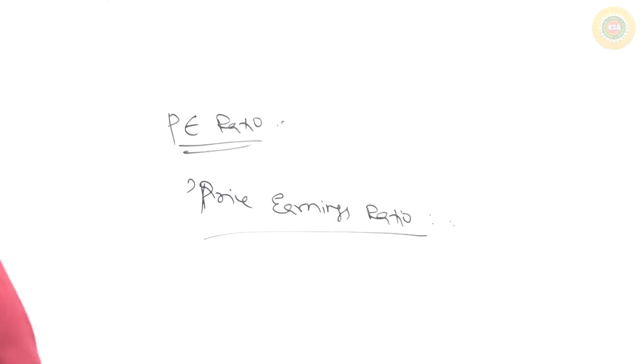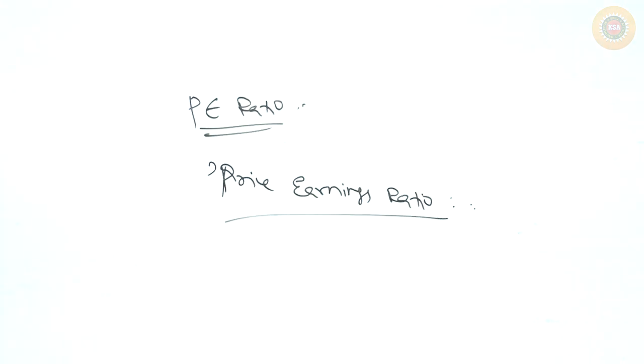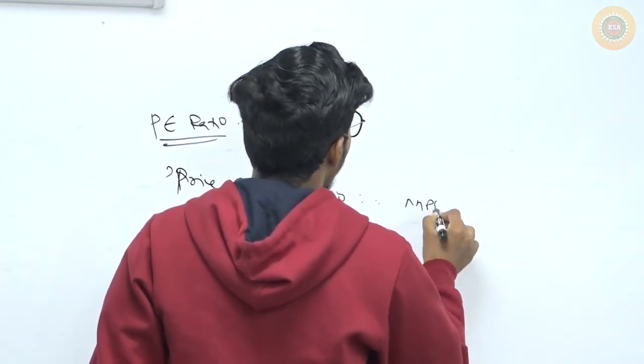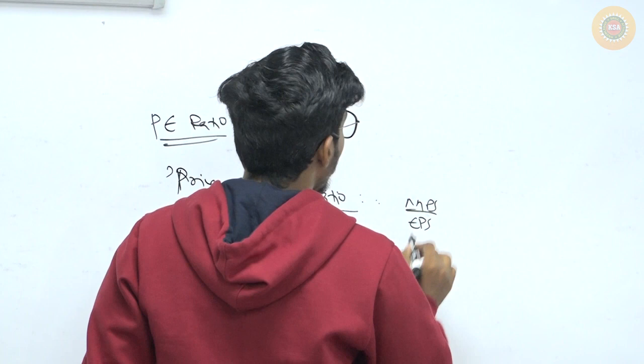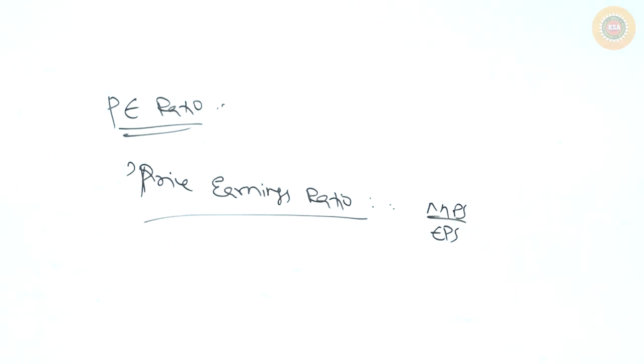Now to explain what is PE ratio, the formula is price earning ratio. It is price divided by earnings, which is nothing but MPS divided by EPS. Price divided by earnings, MPS divided by EPS. Price means market price per share, earnings means earnings per share.